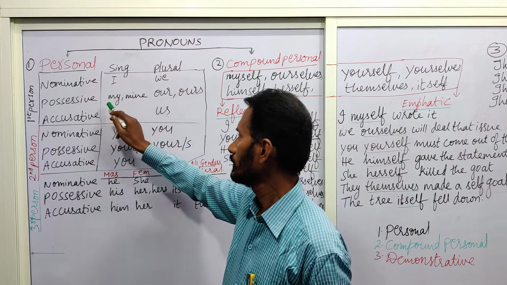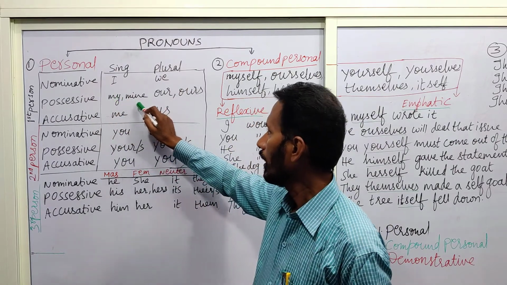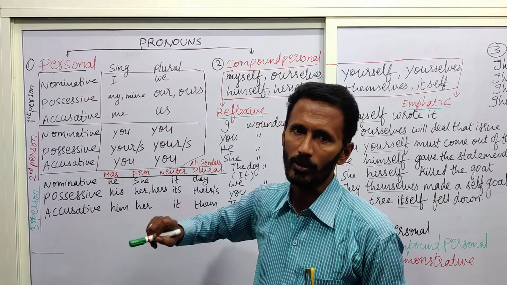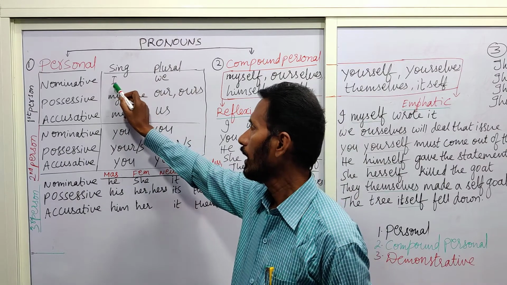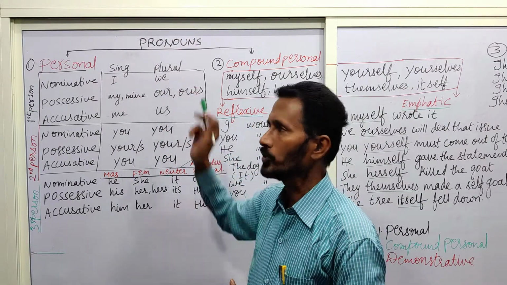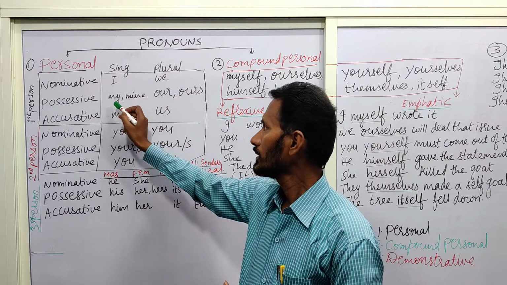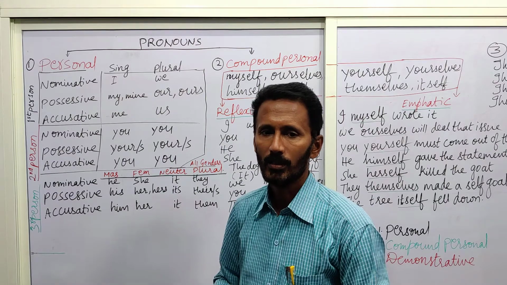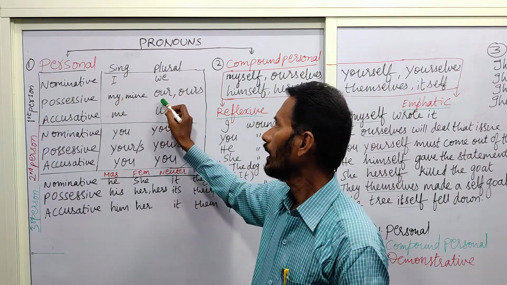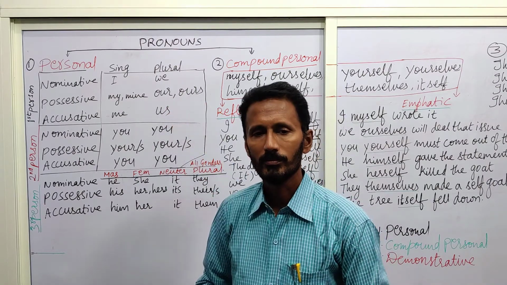And my and mine are used as our and ours in the plural form. For example, I did my work. We went to school. This is my book. It is mine. They are our books. They are ours.